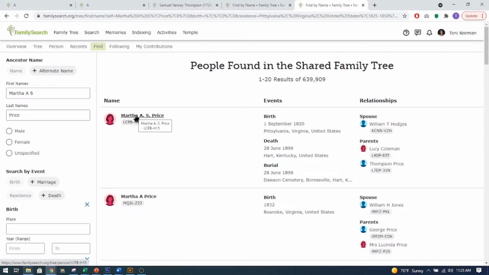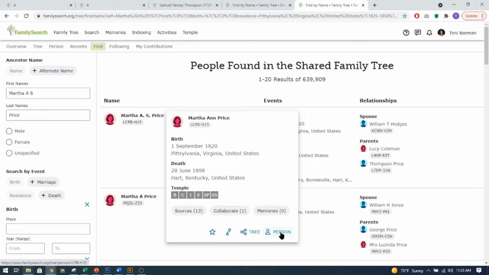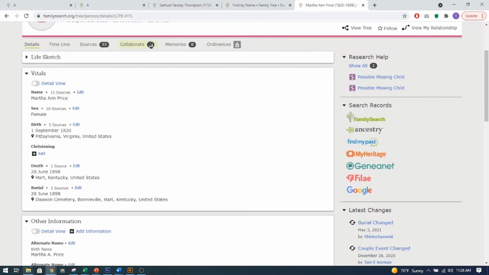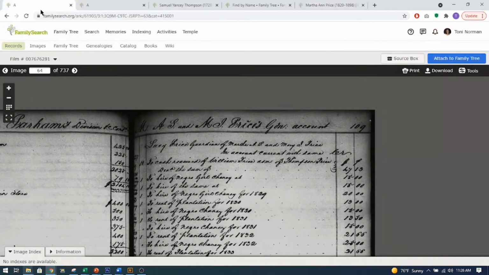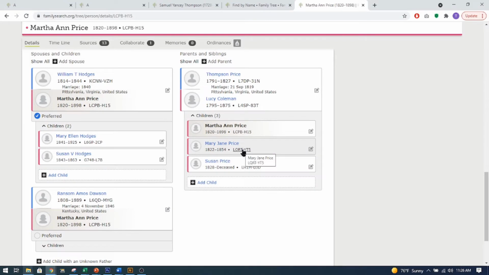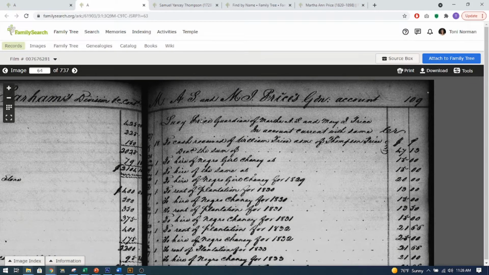I found her, and I can click on her person. We'll go to her page. So there is the guardianship, one of the guardianship records for that. It says Lucy Price, guardian of Martha A.S. and Mary J. Price. So let's look at her siblings. There's Mary Jane. And there's also Susan, but I don't think, her father died in 1827 and Susan was born 1828. So I don't think there is a Susan. It's just for these two. So I'm not sure where that Susan came in.